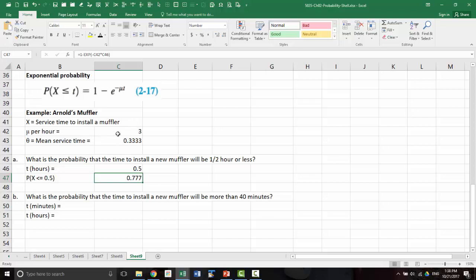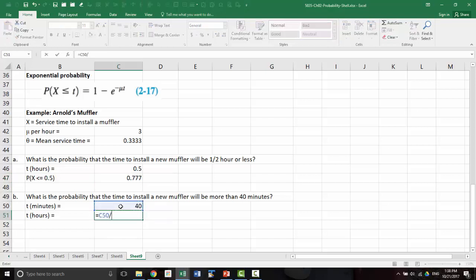If mu is 3 per hour, what is mu per minute? Or you need to change the t from 40 minutes to hours. So we'll change this to hours. So we want the probability that it will take more than 40 minutes.